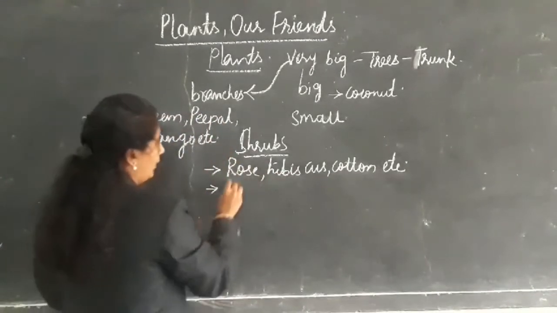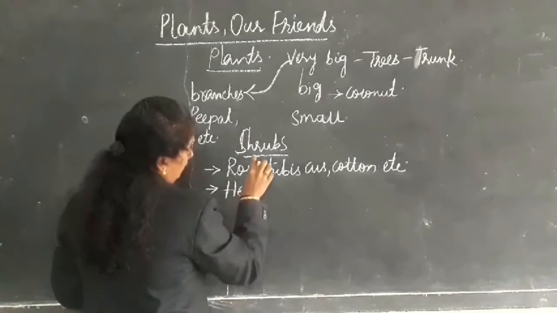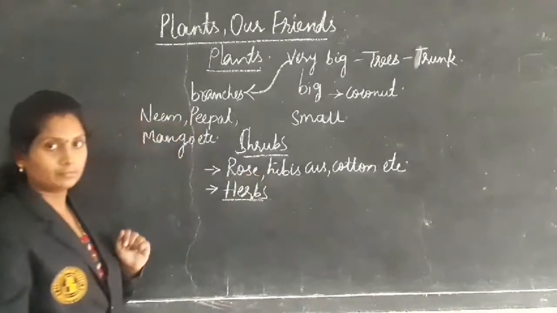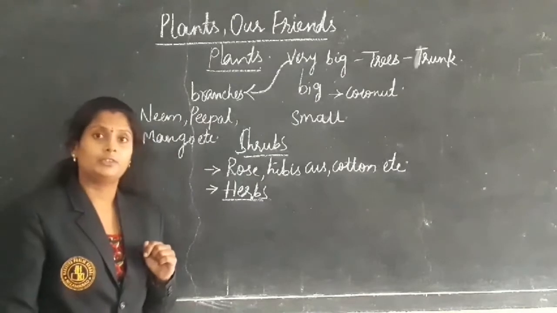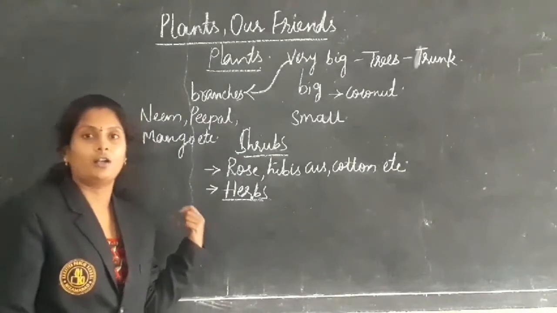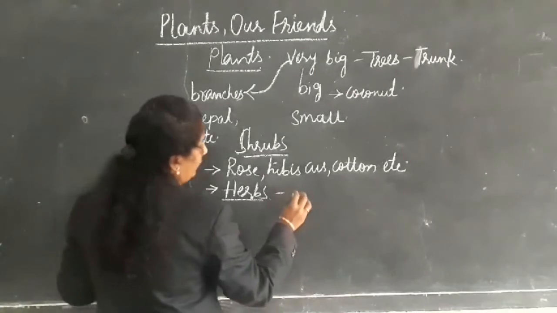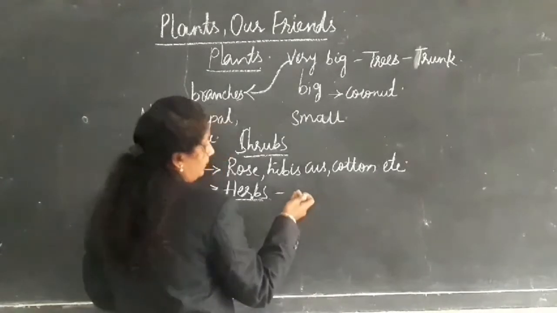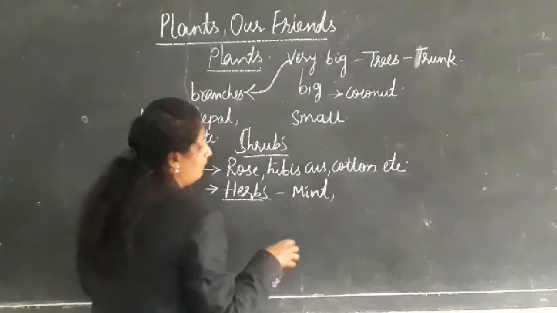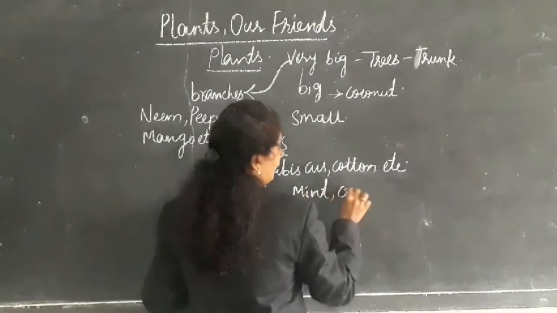That is about shrubs. Next one is herbs. These are like grass, they will be very short, like mint. Pudina we say, no?